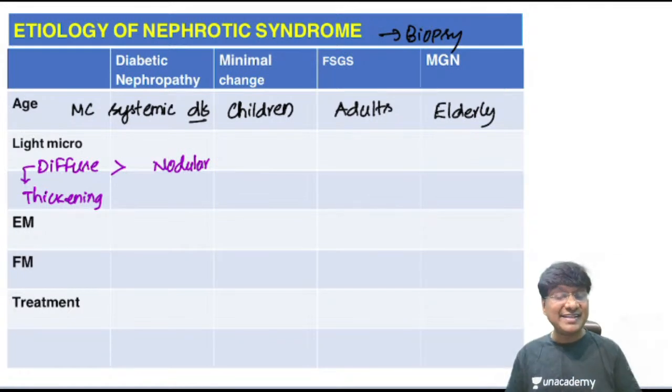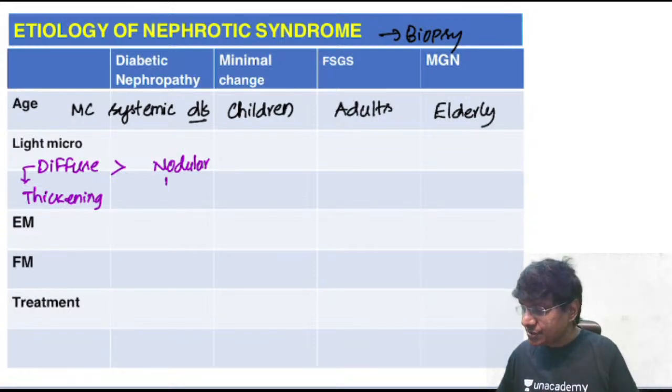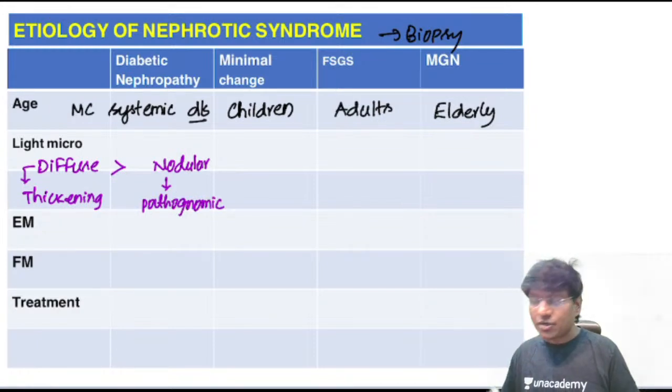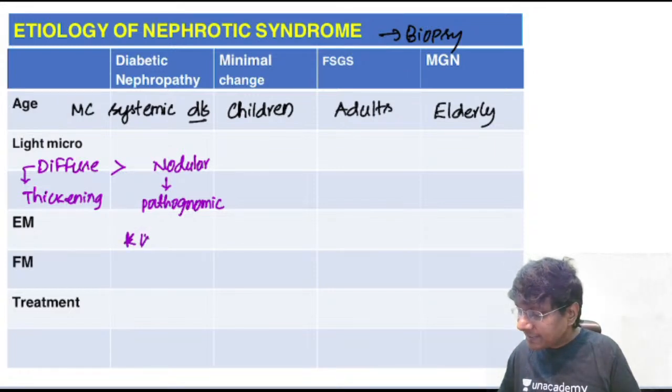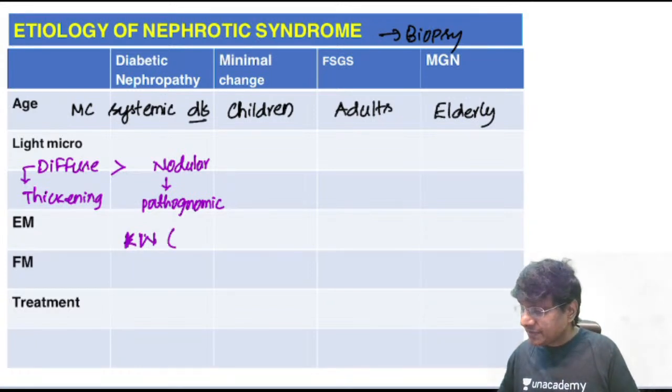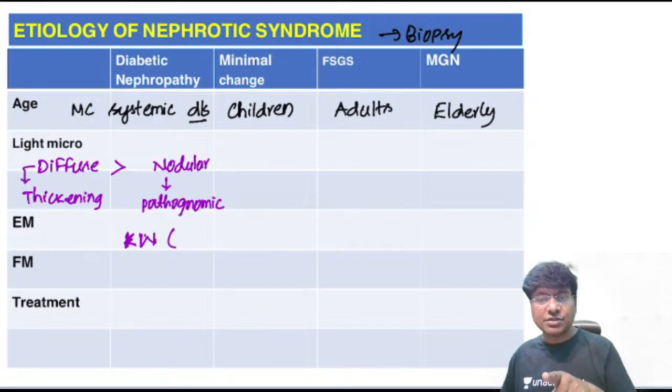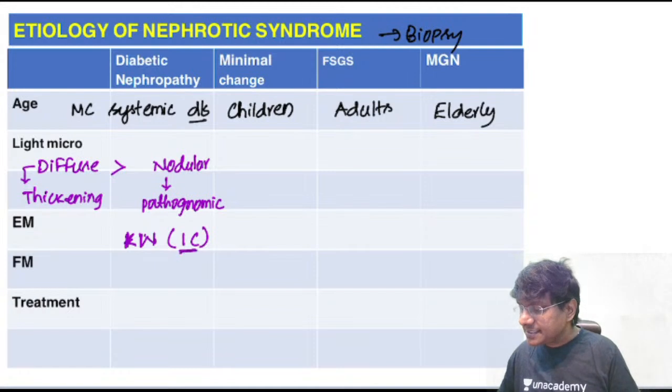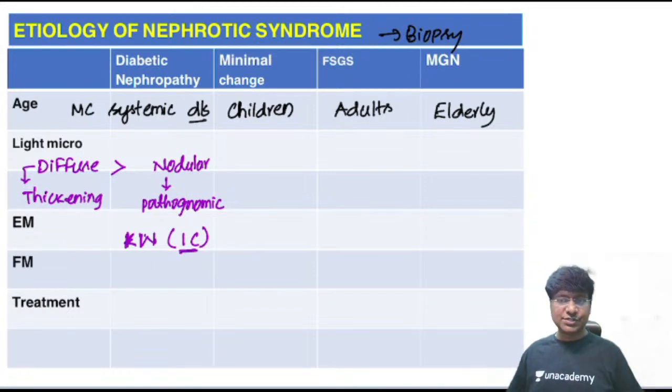And you also have various exudative lesions in diffuse glomerulosclerosis, that is capsular drops as well as the fibrin caps. Then nodular glomerulosclerosis. This will be pathognomonic for diabetic glomerulosclerosis, and you have nodular lesions. These nodular lesions are called Kimmelstiel-Wilson lesions, right? This is called nodular glomerulosclerosis, or it is also called intercapillary glomerulosclerosis.